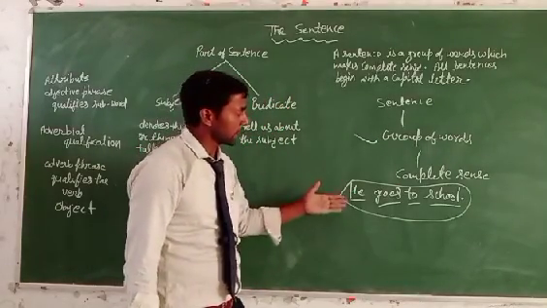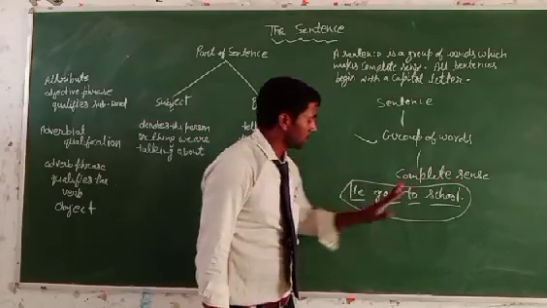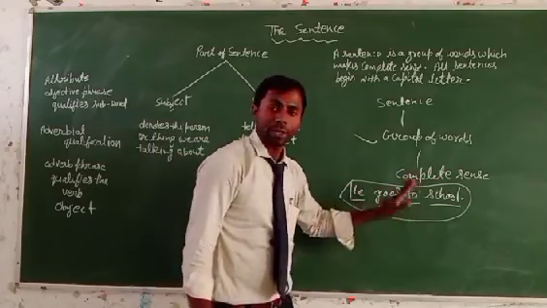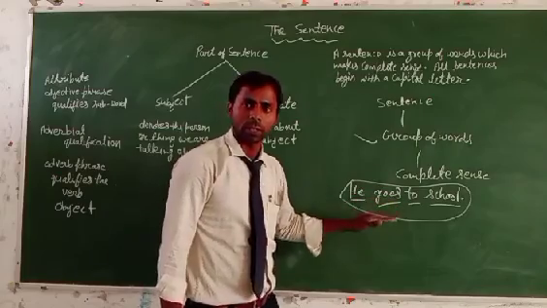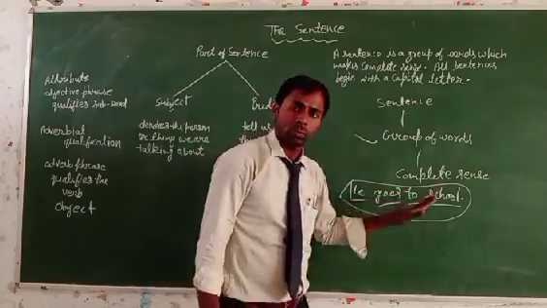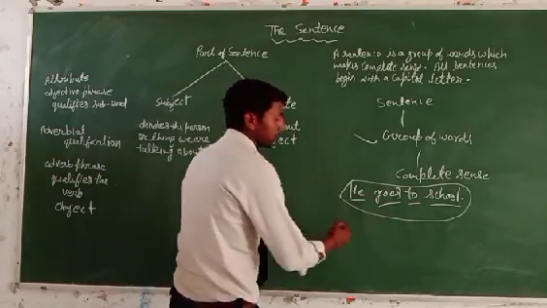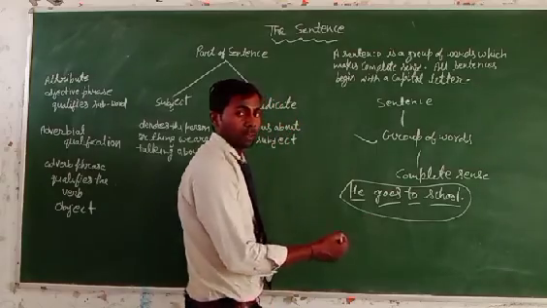And second, you will say that it is a complete sentence. He goes to school. It expresses sense: what does he do? He goes to school. Okay. How can you say it is a group of words and it expresses a complete sense?